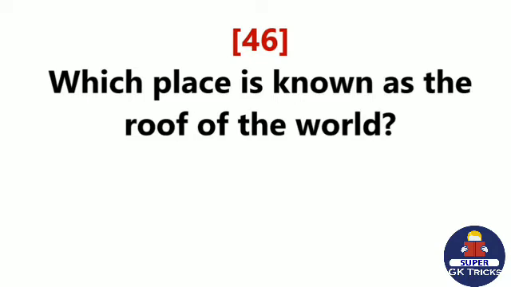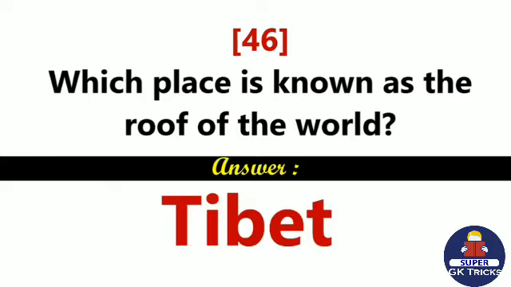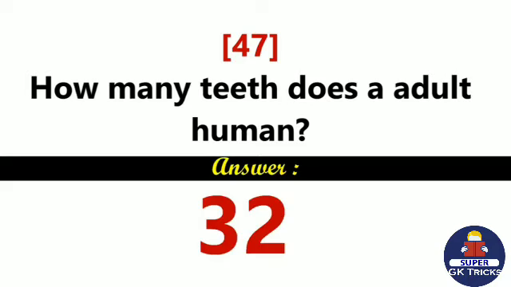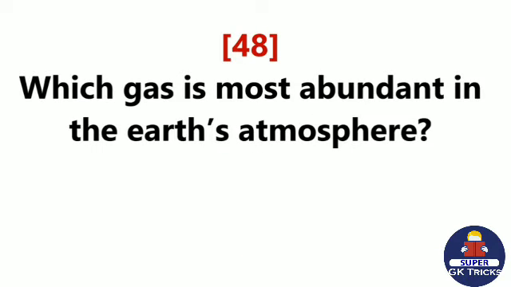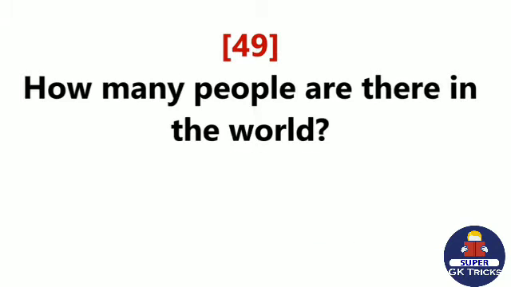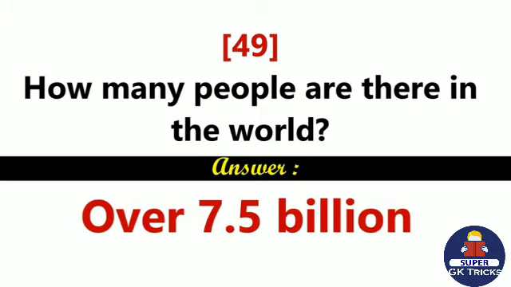Which place is known as the roof of the world? Tibet. How many teeth does an adult have? 32. Which gas is most abundant in Earth's atmosphere? Nitrogen. How many people are there in the world? Over 7.5 billion.